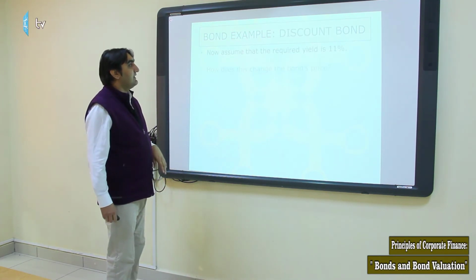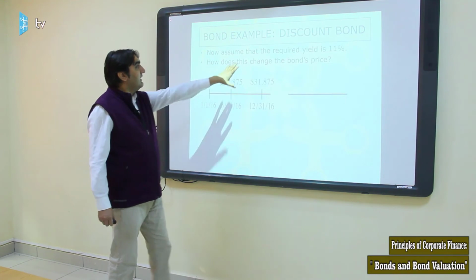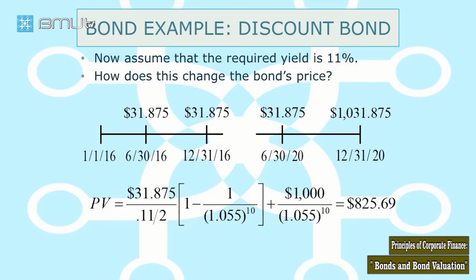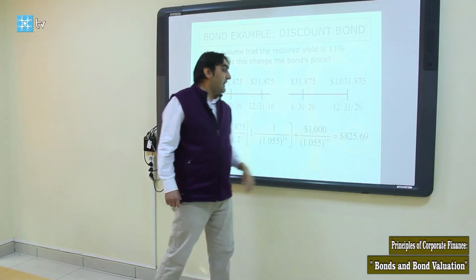And for discount bonds, let's assume the opposite. The required rate is 11%, which is higher than 6.375%. It means the investor requires 11%, but the company gives about 6%. So what will happen to the bond price? We again have coupon payments plus face value and discount all these cash flows at half of 11%, again because of semi-annual payments.